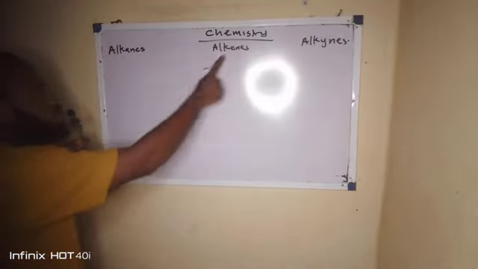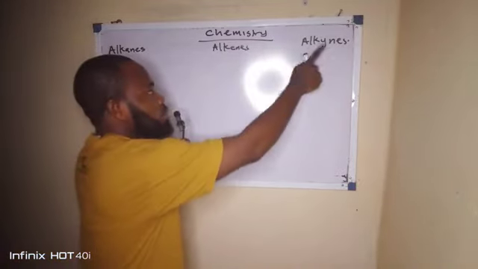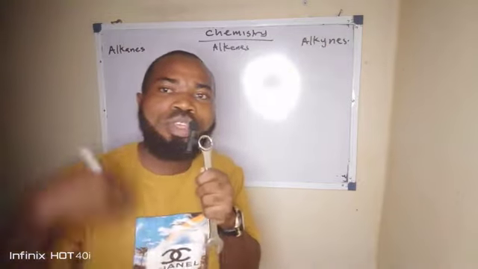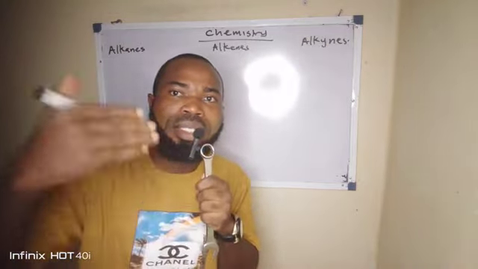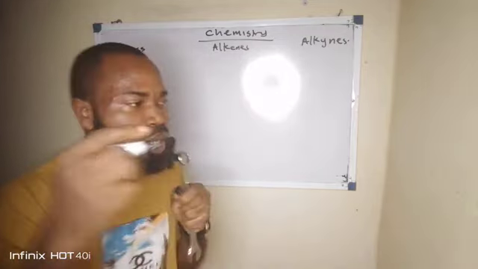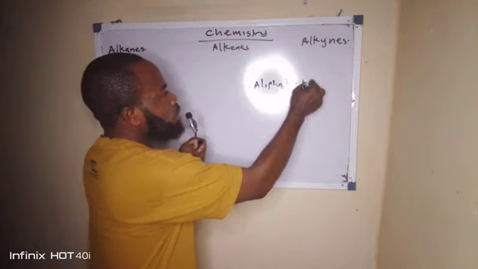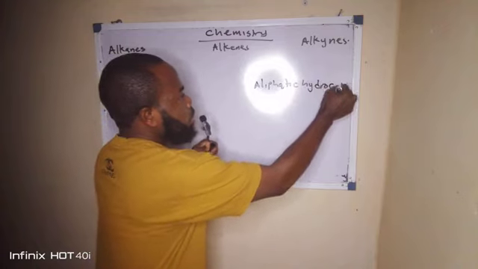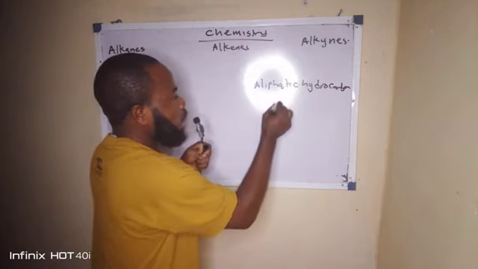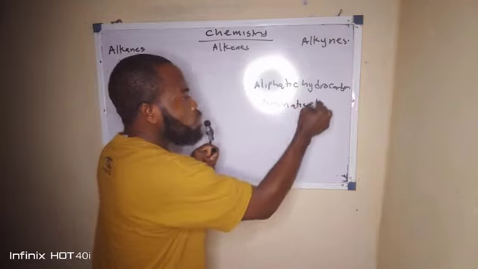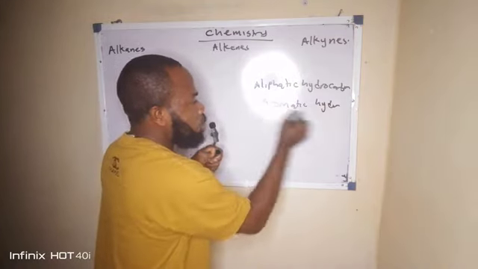These are alkanes, these are alkenes, these are alkynes. In case they come up and you don't know what these guys are: first off, they are called aliphatic hydrocarbons. You get what they call aliphatic, and you get what they call aromatic. In another video, we'll talk about the aromatic hydrocarbons.